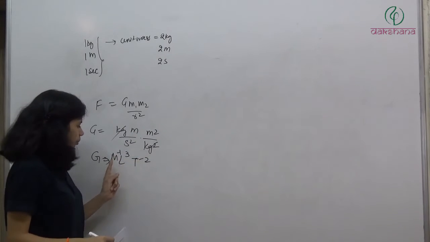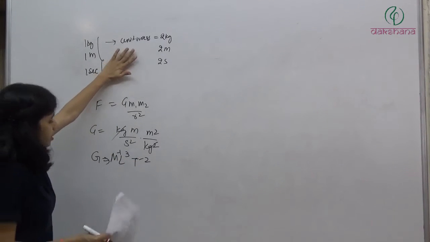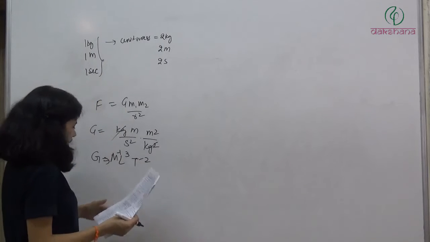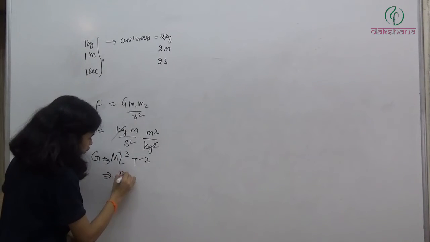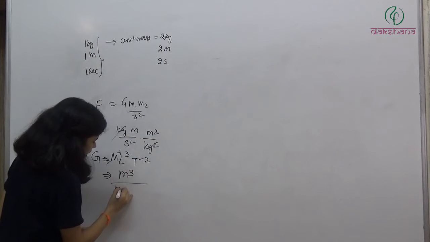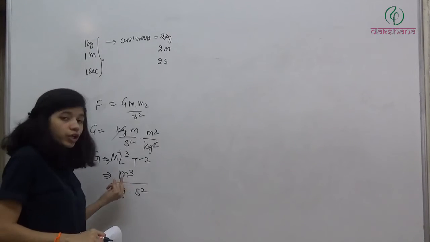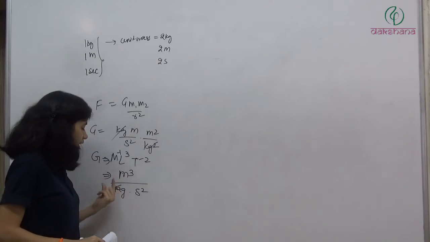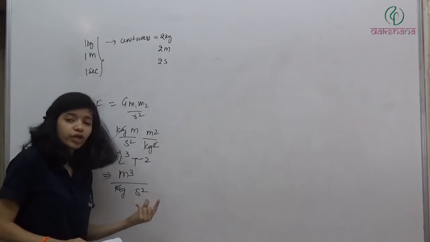Now let's see, does this change affect the gravitational constant? So what exactly we have: kg meter cube divided by kg into second square. So basically, cube of unit length divided by unit mass into square of unit time.